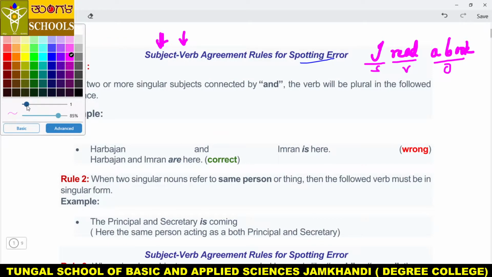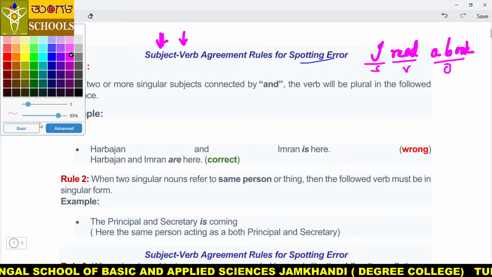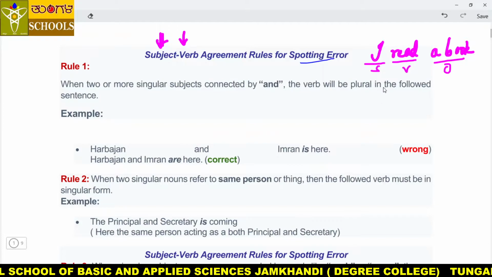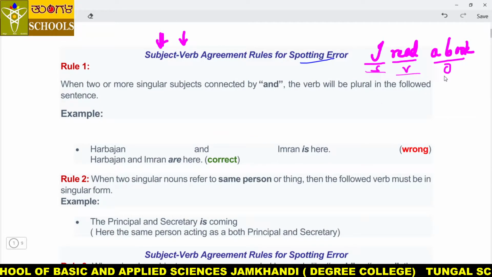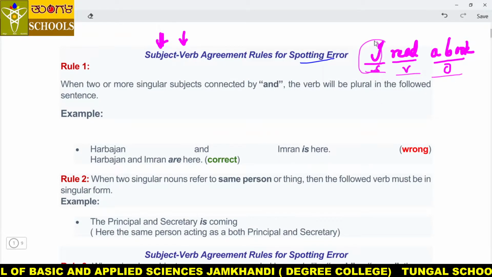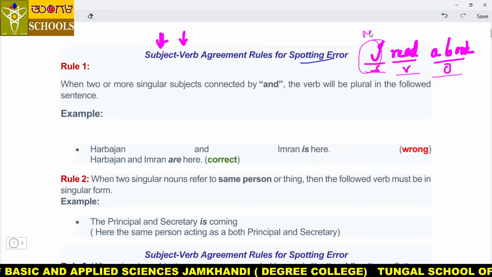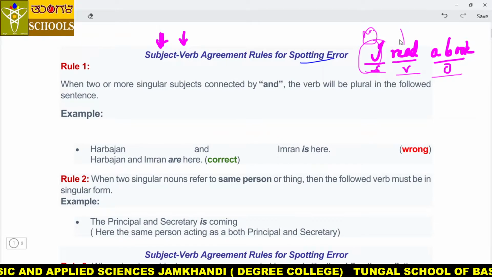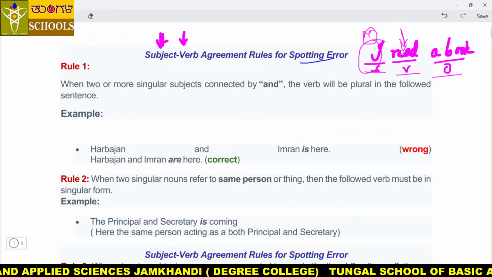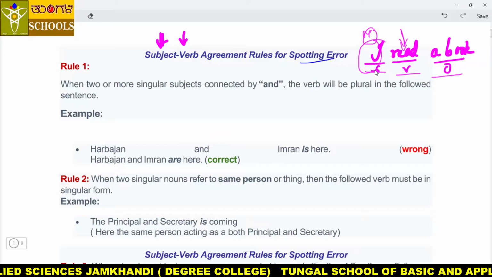I hope you all are understanding. So subject, verb, object. Whichever number the subject is, if it is singular, here comes singular, if it is plural, here comes plural. I hope you understood what is subject and object and verb.